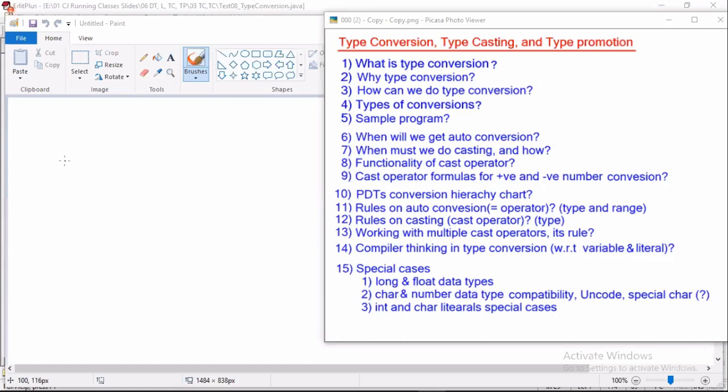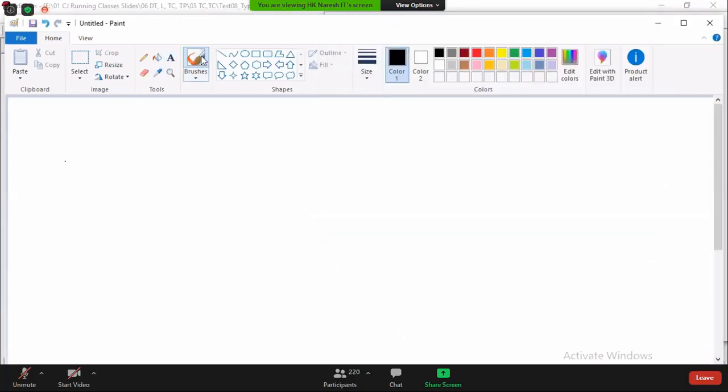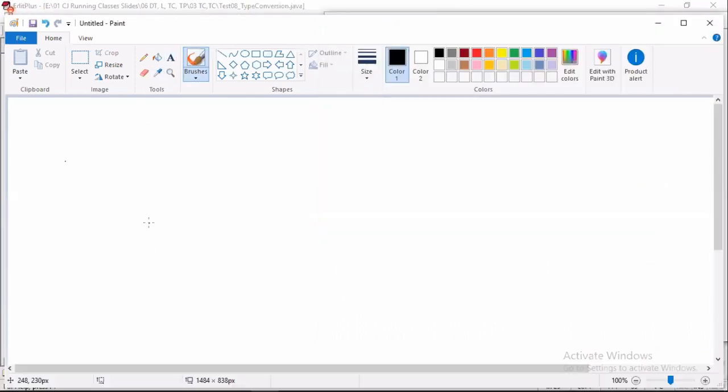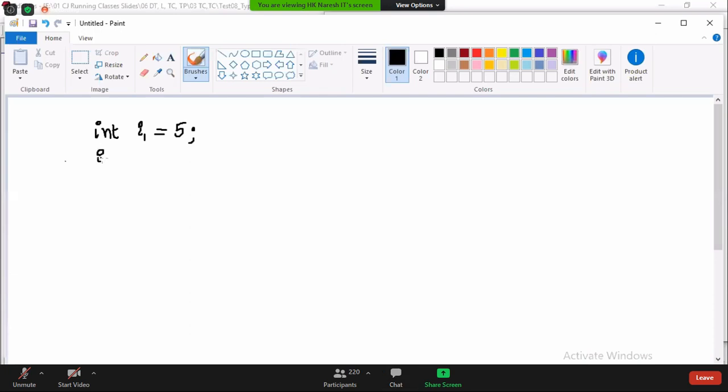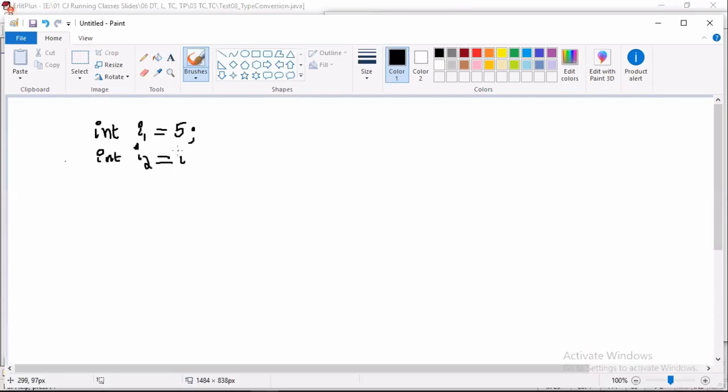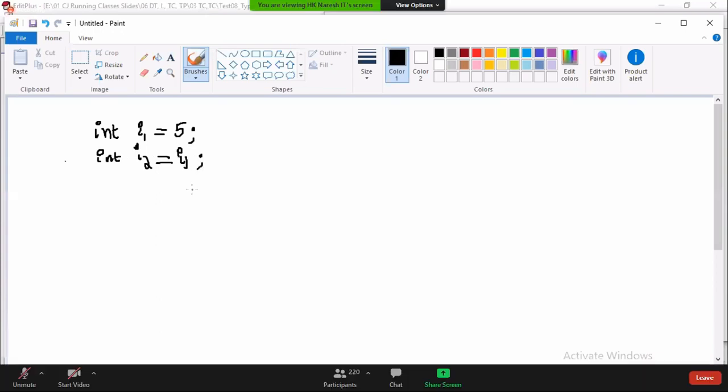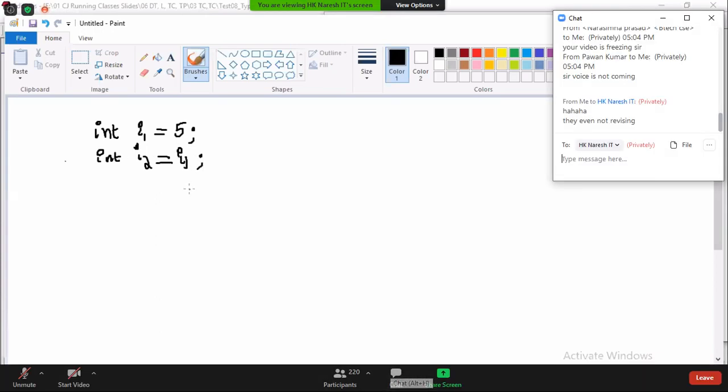Okay, now listen. I am writing one statement here. Here onward story is very tough. Please concentrate. int i1 = 5, I have written. Then if I write int i2 = i1, is this line compiled or not? Are these two lines compiled or not?